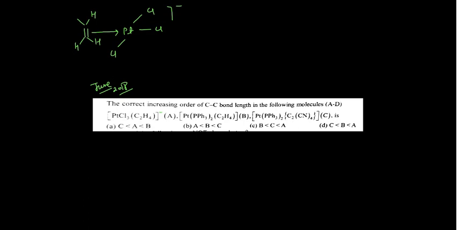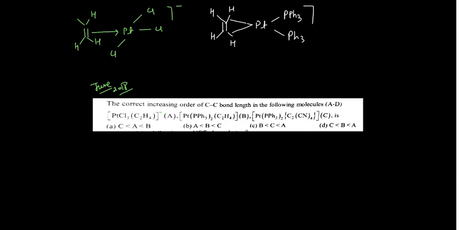Then you have the second compound, so I can use a different color. In that case these 2 hydrogens are attached here, and you see the platinum is here, and these are triphenylphosphine ligands connected with this one. This is how I can show you. This is your second complex, which is neutral.